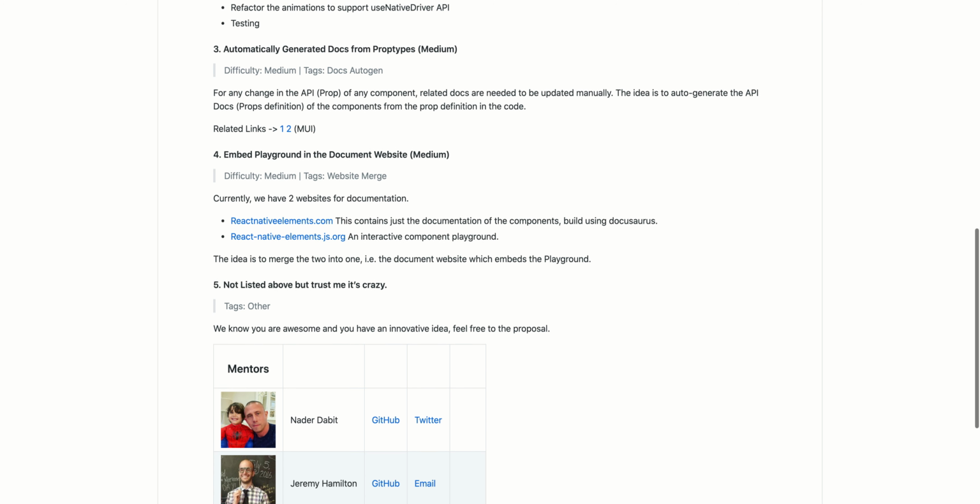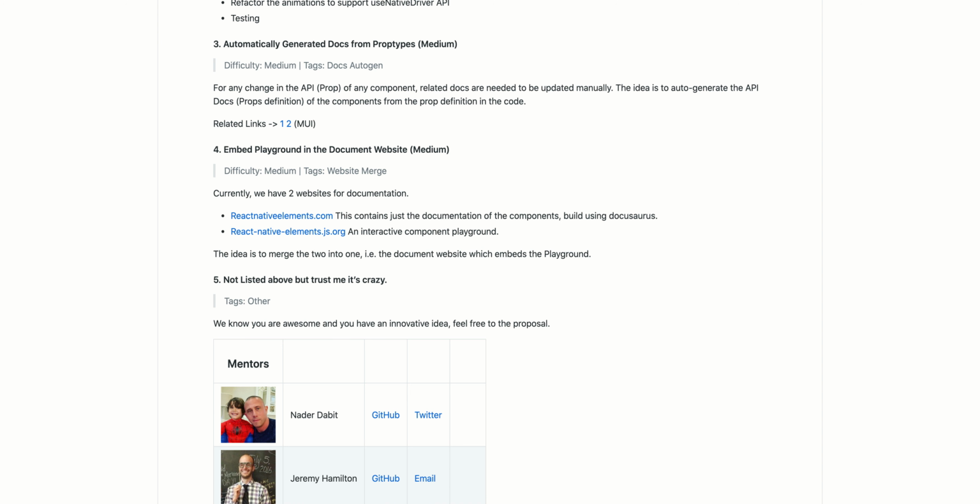And the fourth one is embed playground in document website. They have 2 websites for documentation. Got it. Okay. So they want to embed the first website in the second one. So they want an interactive playground for everything. And they want to deprecate this Docusaurus thing, I think. This is very interesting as well.